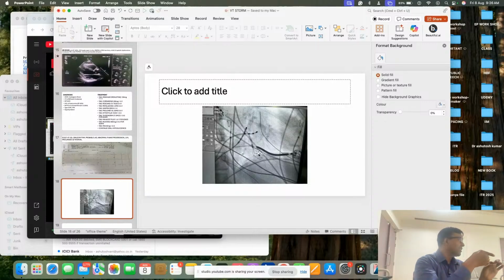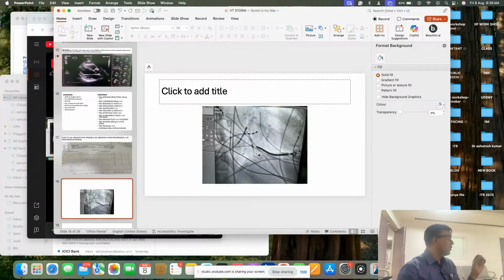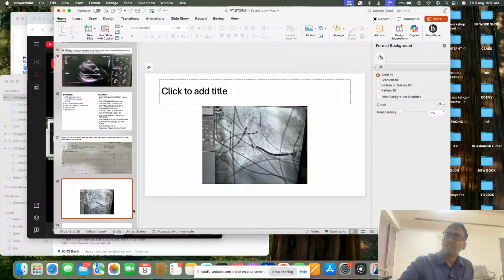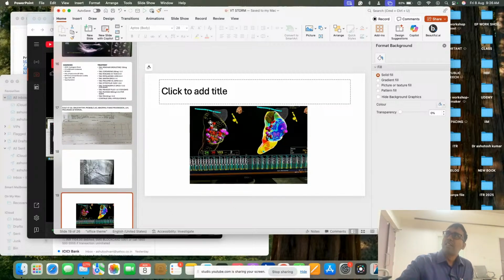So these channels are the slow pathways. Slow means the current will not be flowing very fast. So healthy, slow, healthy, like that it will be going on, and this VT will be going. So we have to look where these tunnels are, and we are going to bombard them with RF ablation. This total procedure we call scar modification. In this patient, we did the same thing. You can see we are finding the tunnel as per our expectation.